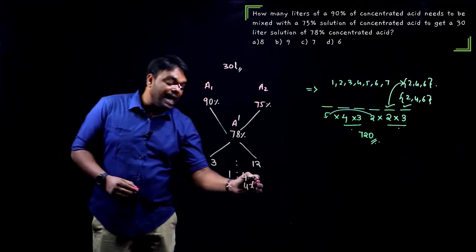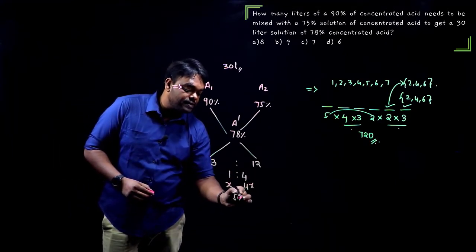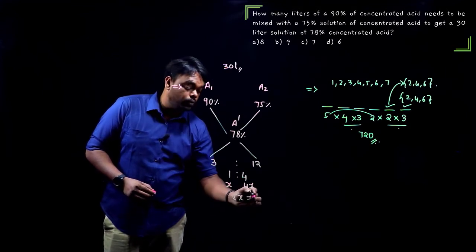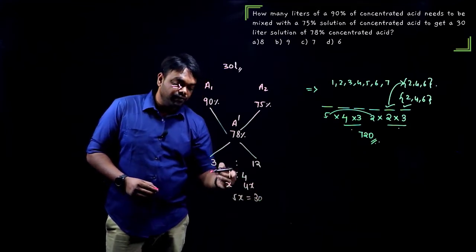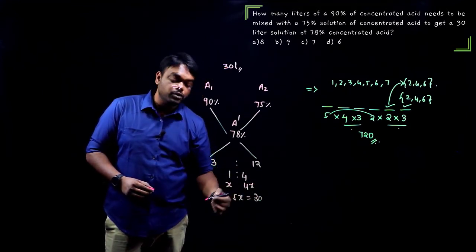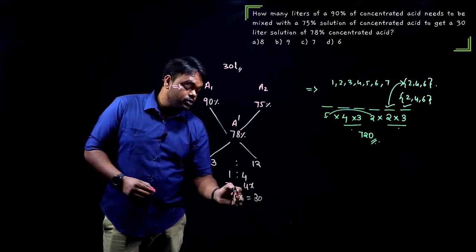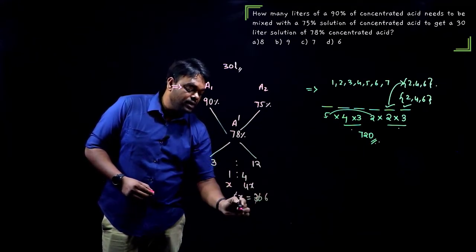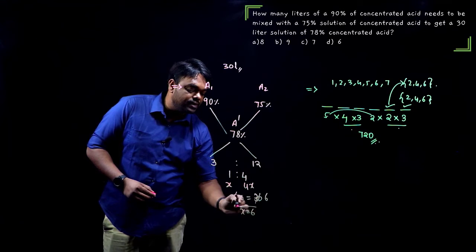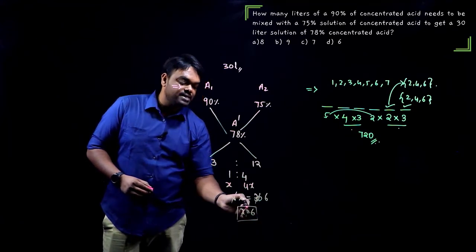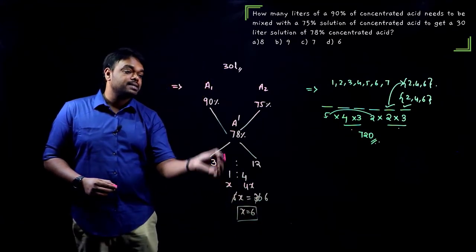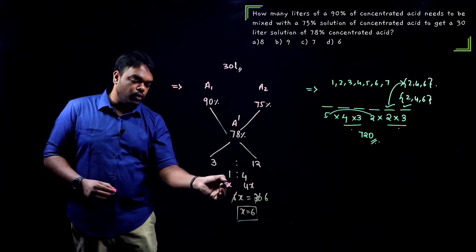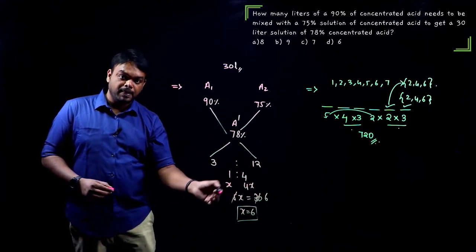Together, 5X liters should be equal to 30 liters. So 5 into 6 is 30, so X equals 6 liters. That must be our final answer because I took X as A1, which is 1 into X.